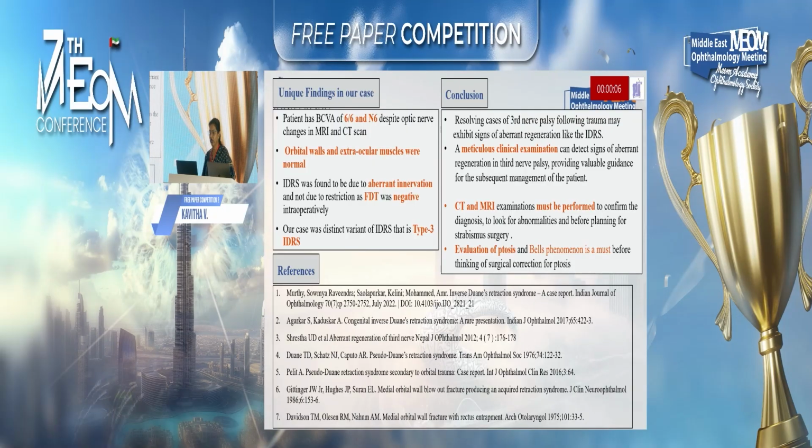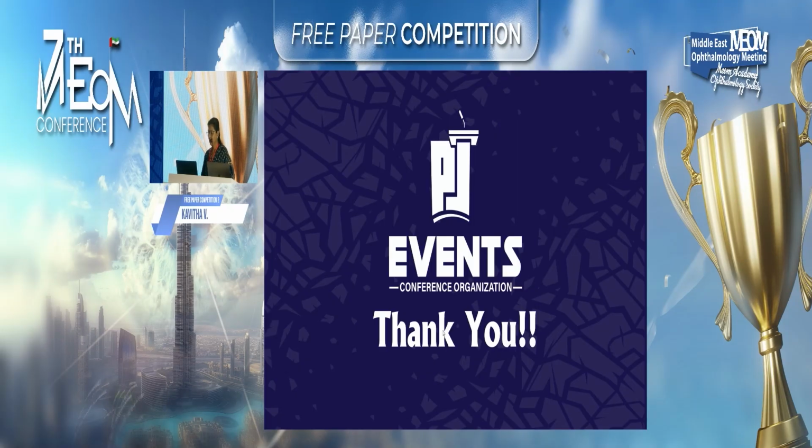So what are the unique findings in our case? Patient had 6/6 and N6 vision despite head injury and optic nerve changes on MRI and CT scan. And the second thing is it was the type 3 DRS, and we didn't touch the ptosis part because the patient had poor Bell's phenomenon. So this is a very important examination finding to understand whether we need to correct the ptosis part. So we just did the squint correction. Thank you very much.